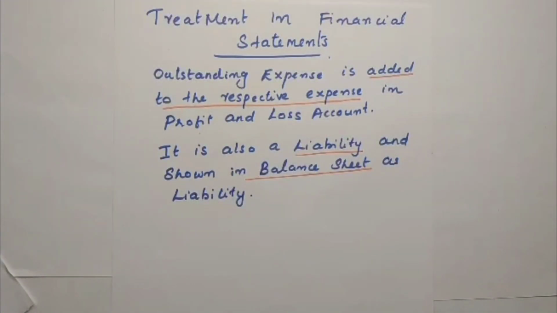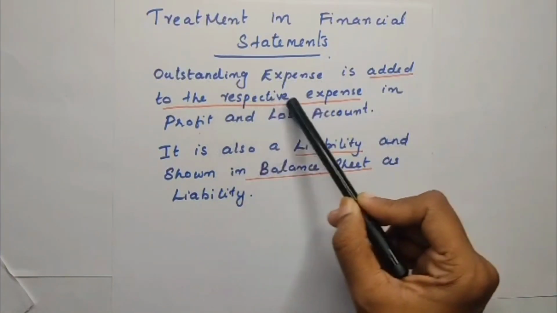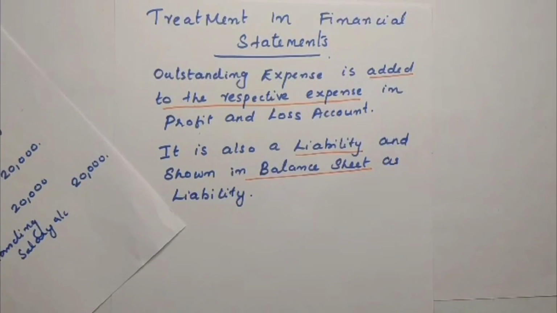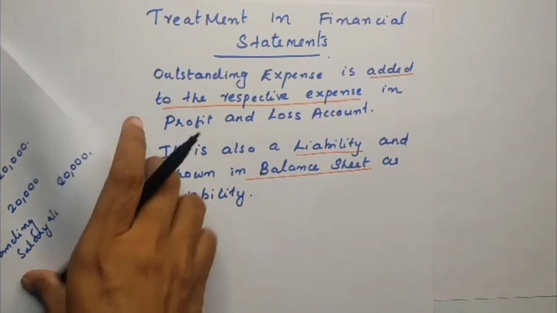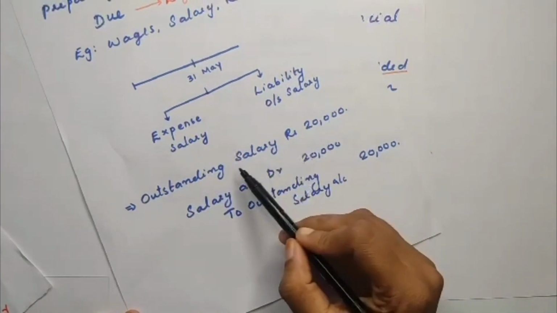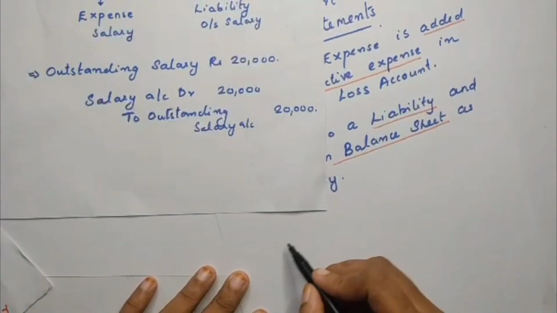Now we look at the treatment of outstanding expenses in the financial statements. Outstanding expenses are added to the respective expense in the profit and loss account. If it is salary, then in the profit and loss account, this outstanding expense is added to the salary. In this transaction there is an outstanding salary of 20,000. Then what will you do in the profit and loss account? We will add.